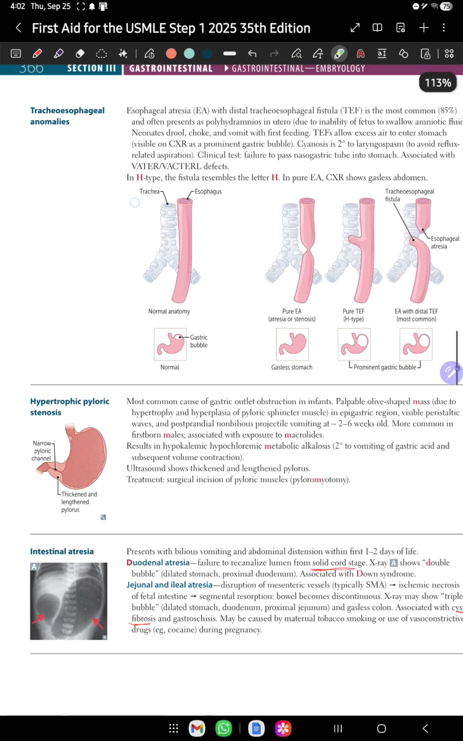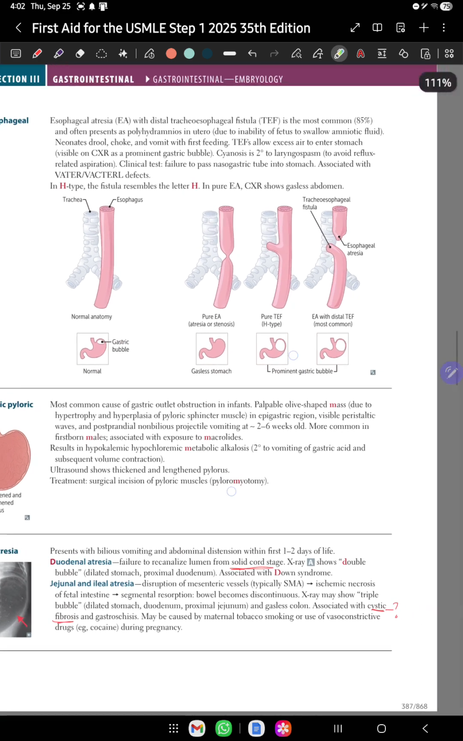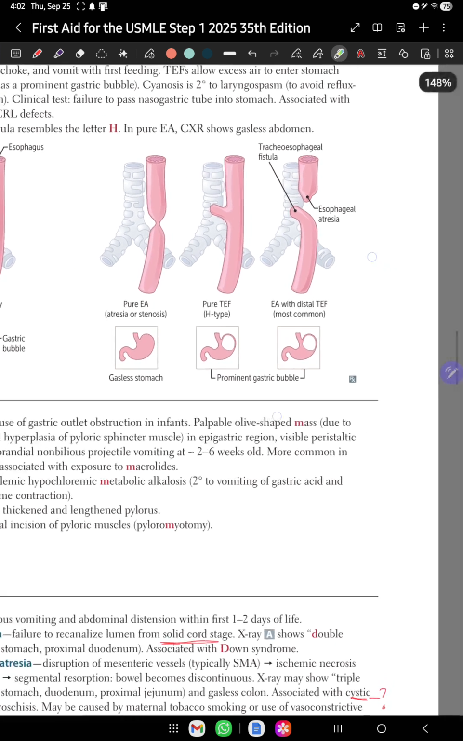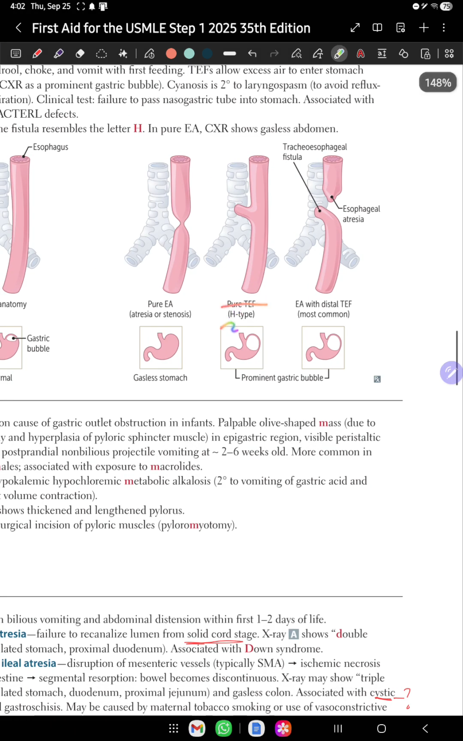So this is the picture of trachea, esophagus, normal anatomy, gastric bubble, and it's normal. Now further, it is pure esophageal atresia or tracheal stenosis, gasless. I've told you the problem over here. Further, it is written pure TEF. It is pure because it is H type. So you need to remember the H type is the pure TEF, and it is going to have a prominent gastric bubble. Further, it is tracheoesophageal fistula, this is the most common one, which has esophageal atresia. So this is also going to have a prominent gas bubble.